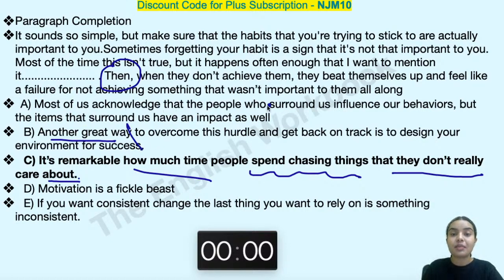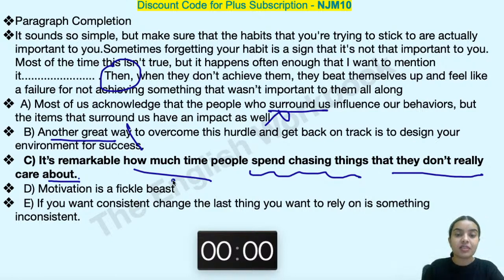Most of us acknowledge that people who surround us influence our behaviors, but the items that surround us have an impact as well. Contextually, I want to mention something. This is what the author is saying. Now he's saying there is something that happens often enough, not about this thing that happens often enough. Because of this, it is ruled out.